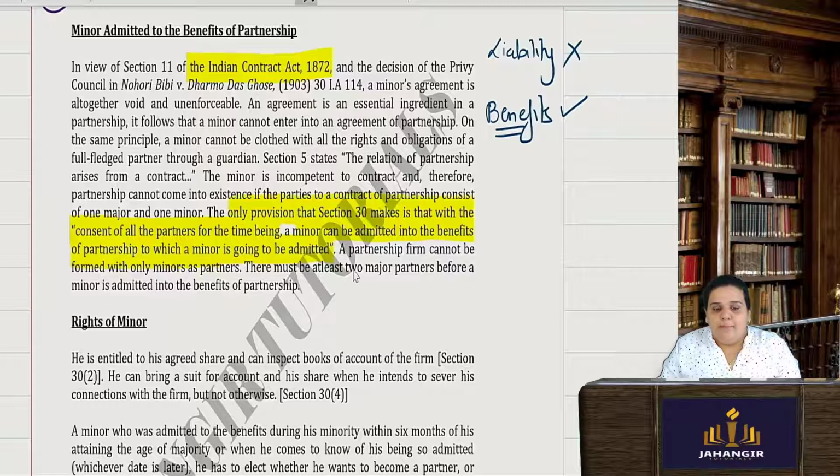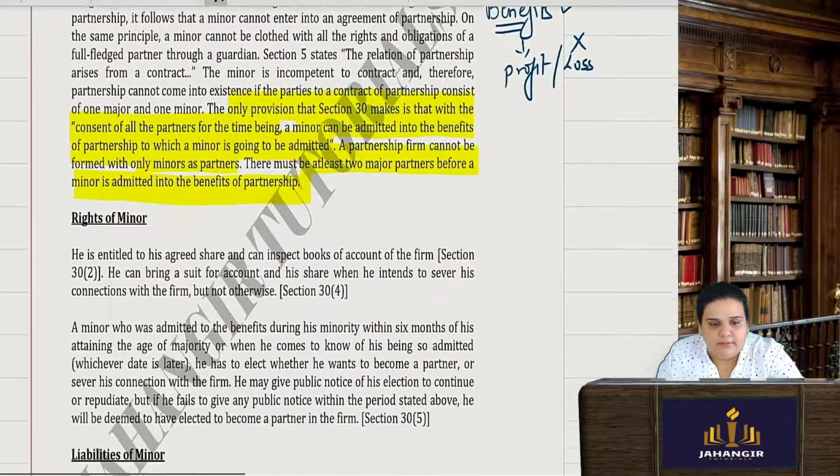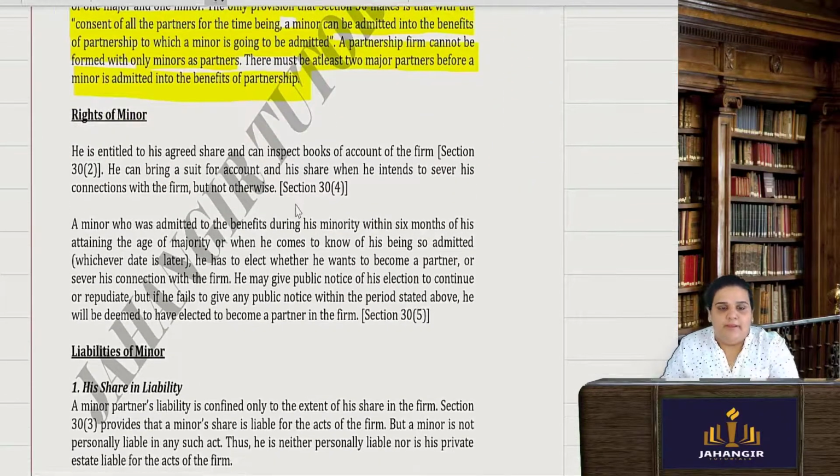A partnership firm cannot be formed with only minors as partners. No, that is not allowed. There must be at least two major partners. Therefore, a minor is admitted into the benefits of the partnership. Means what? He will share only profits, but not losses, only for the benefits of that particular minor partner.